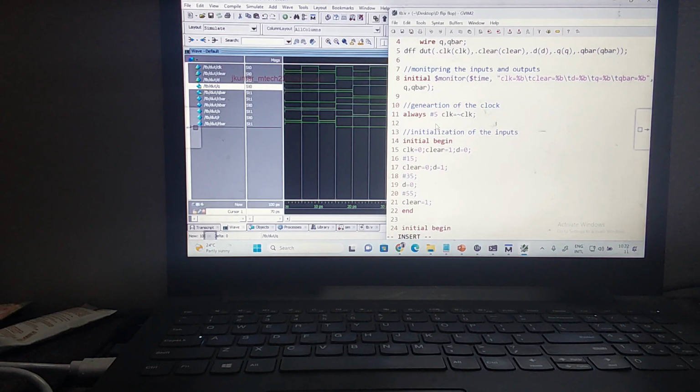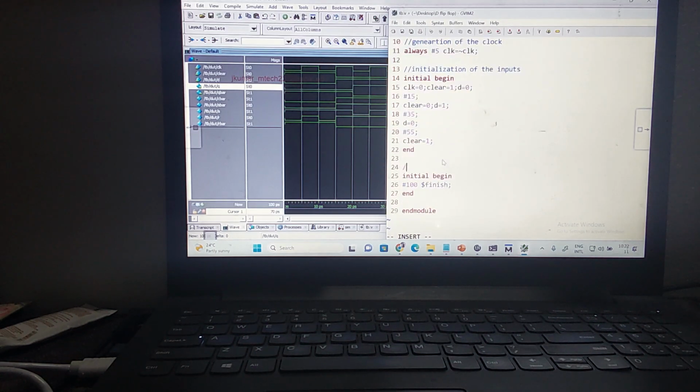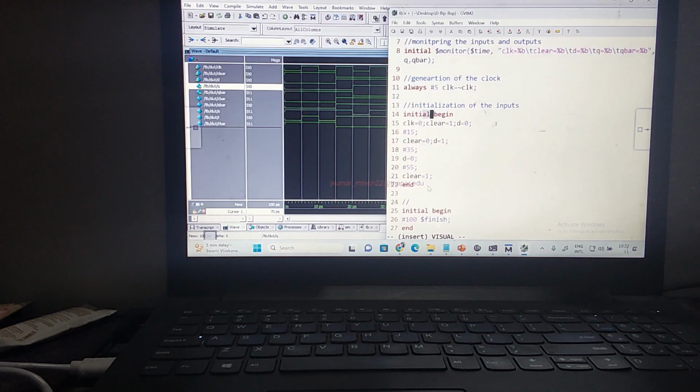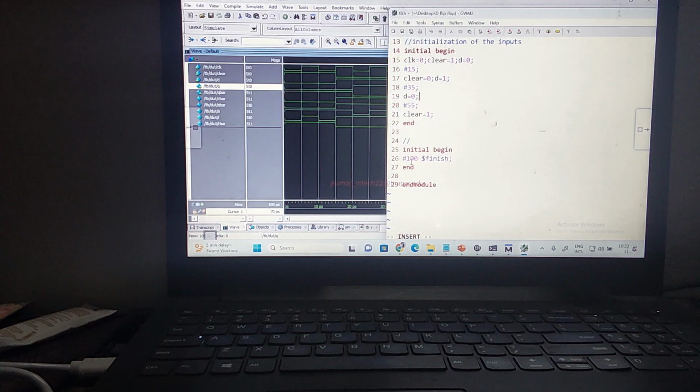Then in one more initial block, what am I doing? How will all these blocks be executed in Verilog? I'm using 3 initial blocks and one always block. They are concurrent execution. All these initial blocks and this always block start executing at time T is equal to 0, and the end depends upon how many statements we are using in the initial or always begin statements. But all are concurrently executing. In another initial begin, I'm finishing the simulation. Then I'm ending this.